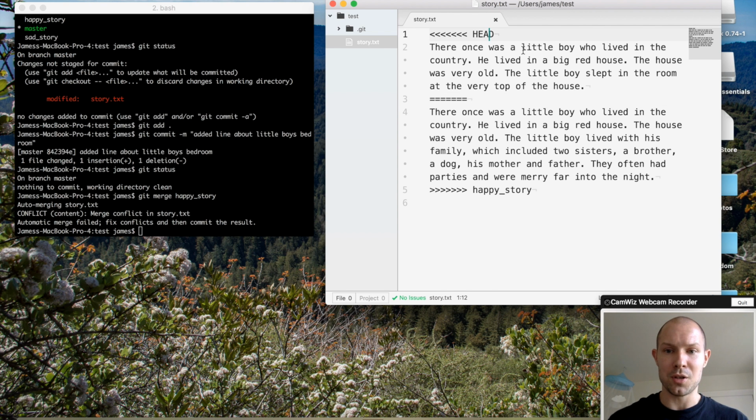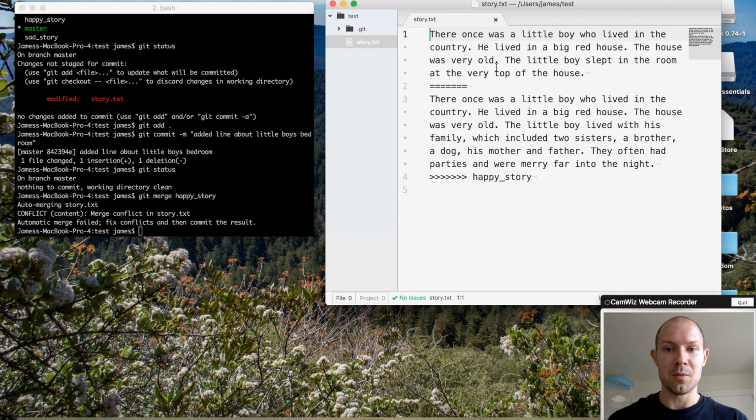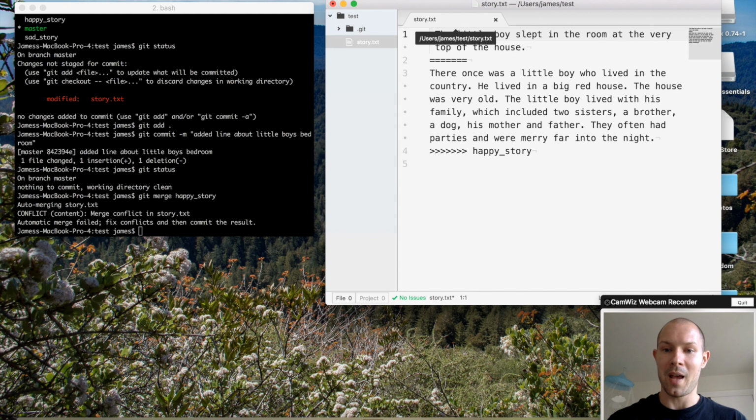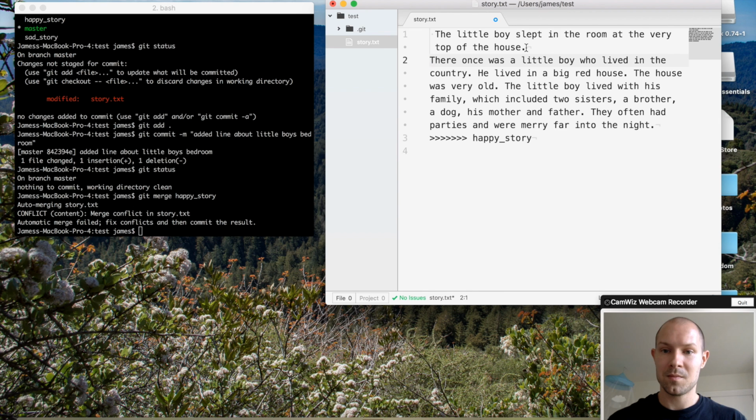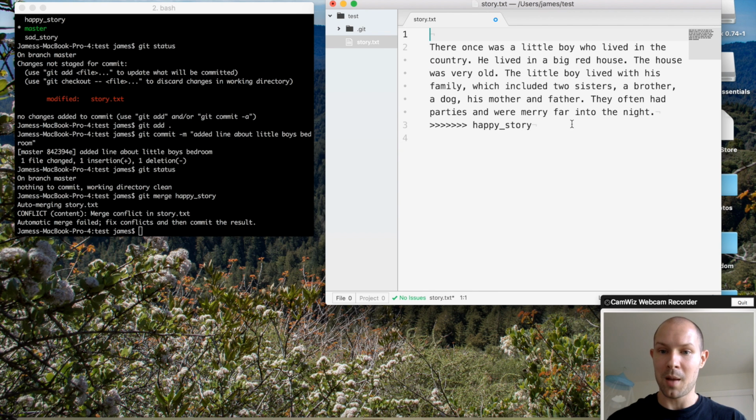Now, this is a little bit of a nuisance, but it's an important thing to do when you want to merge two different branches. We can remove this. We can save the line that we added, and we can plop it in wherever we want. Maybe I want to put it actually after the changes I added in my happy story branch. I like how that looks. Looking good.